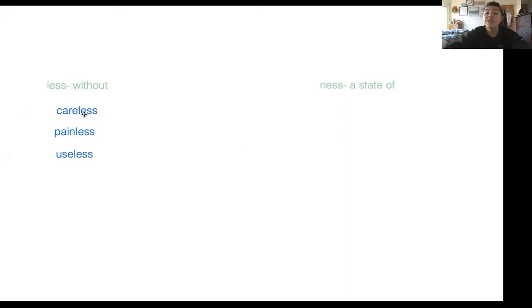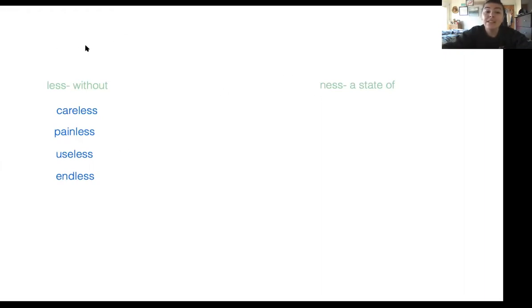So anytime we see a word that ends with less, we know it means without. It doesn't have, it's without something. And our last example for this one is going to be the word endless. So without end. So if we said, oh, it's an endless video, that means the video is never going to end. It's just going to keep going and going and replaying forever. Sometimes you'll hear people say things like, oh, this seems like it's endless. Like it seems like it's never going to end, even though it might really.